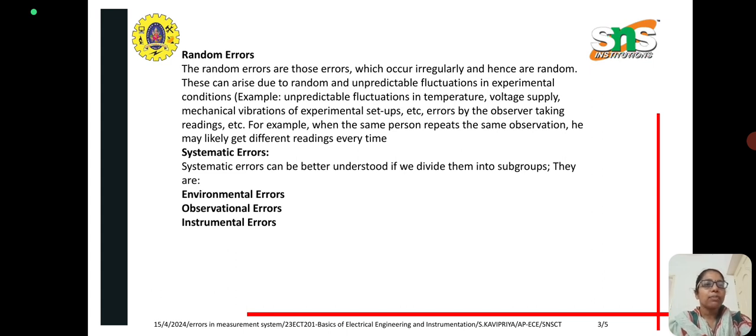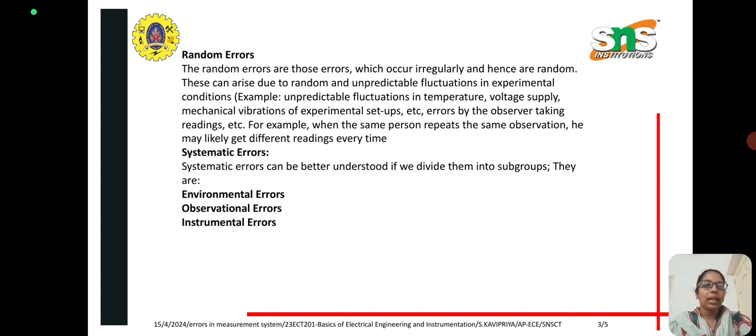Errors by the observer taking the readings also come under random errors. For example, when a person repeats the same observation, he may likely get different readings every time.